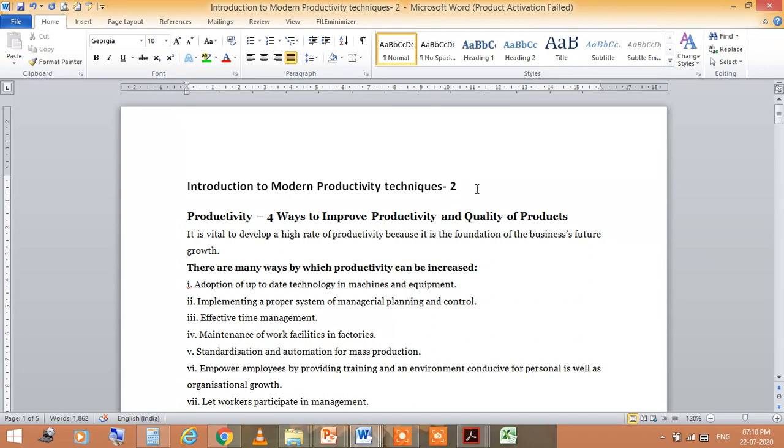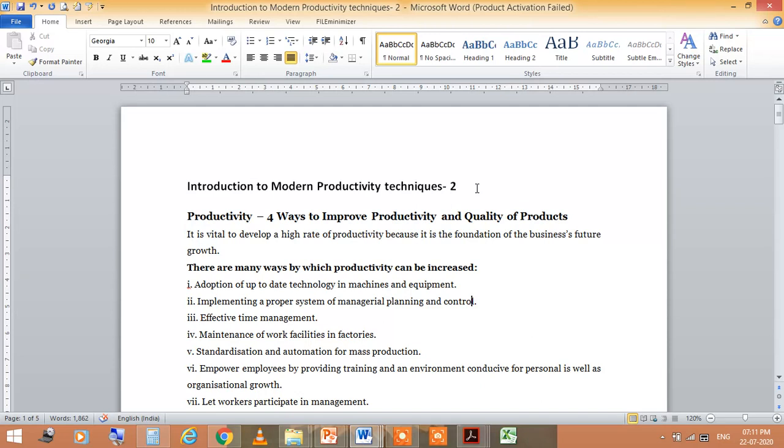In this session, I would like to tell you about the ways to improve productivity and quality of products. Productivity plays a vital role in developing a high rate of productivity in the business, because it is the foundation of the business's future growth.